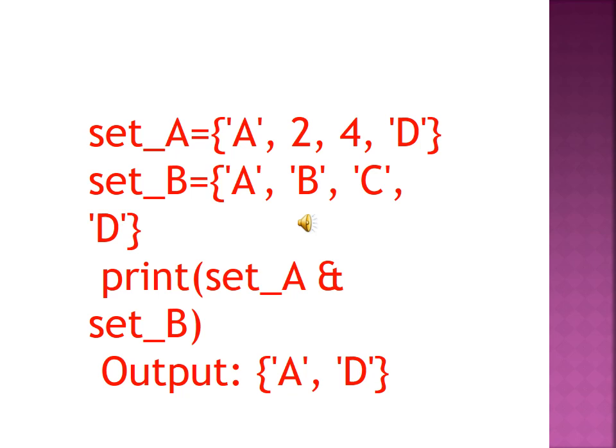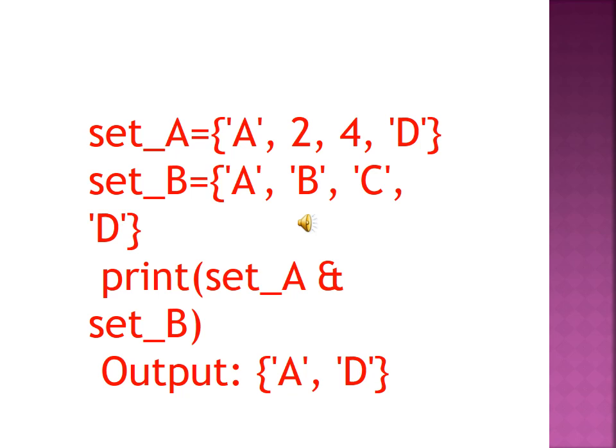Now print set A intersect set B. Which are common? You can see this. Which are common?